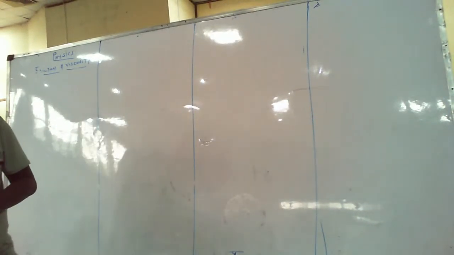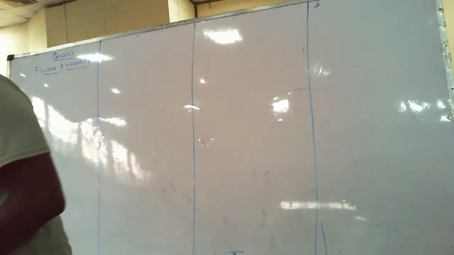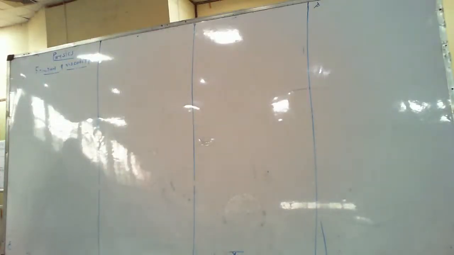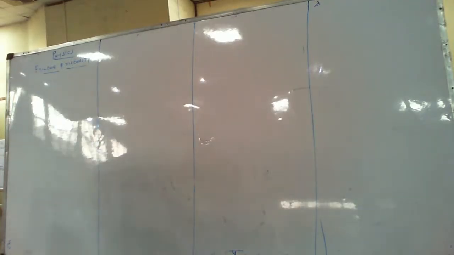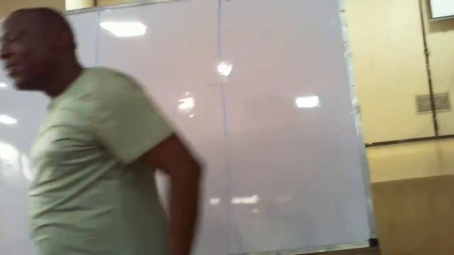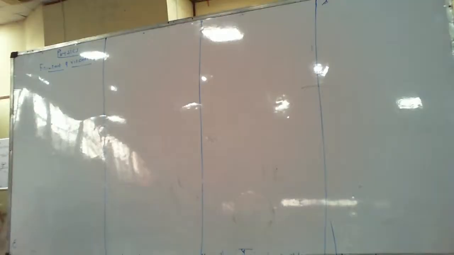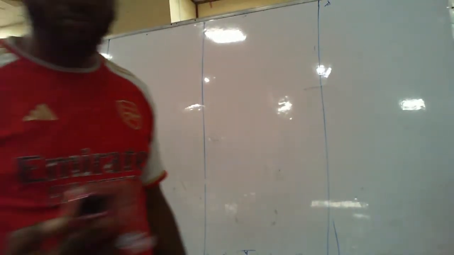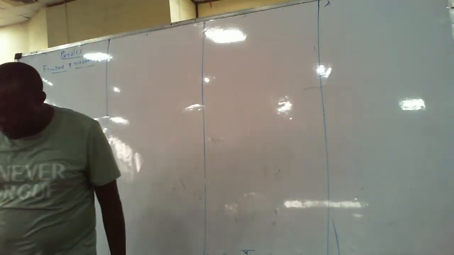A friction is a force that opposes motion of two bodies in contact relatively to each other. That is, a friction is a contact force. Full stop.